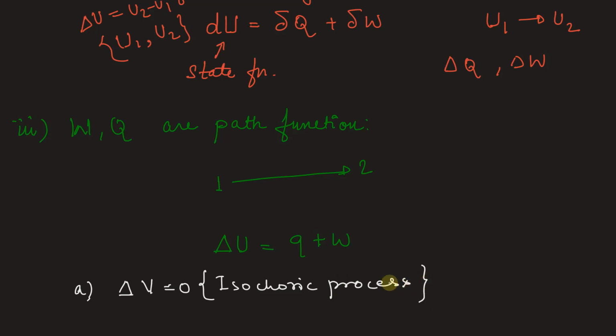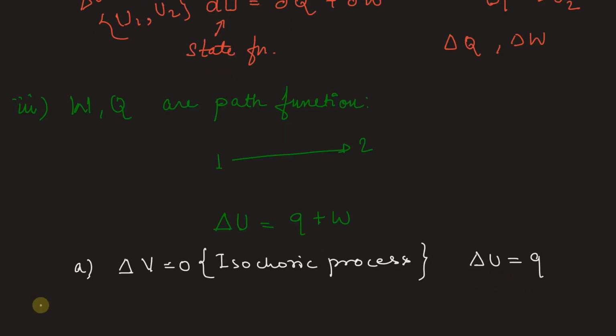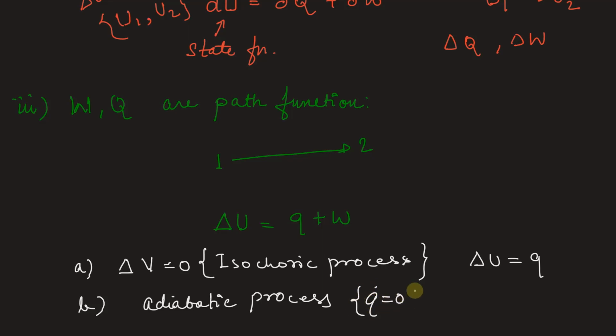Here the work done by the system is 0, that means delta U is equal to Q. Now if we consider an adiabatic process, here the heat interaction of the system is 0, so the change in internal energy is equal to the work done.